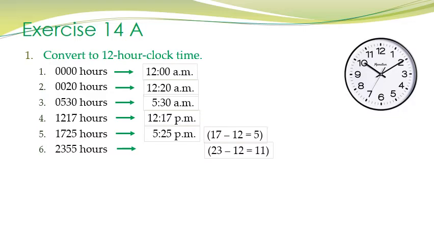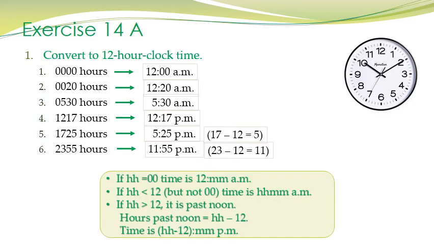23:55 hours. Again children, here we know that after 12 noon it is 23 hours 55 minutes, right? So how are you going to find out what the exact time is in the 12-hour clock? Well, for that, what do we have to do? We have to subtract 12 from 23. So it will be 11. So it means that it is 11:55 p.m. at night. Clear?